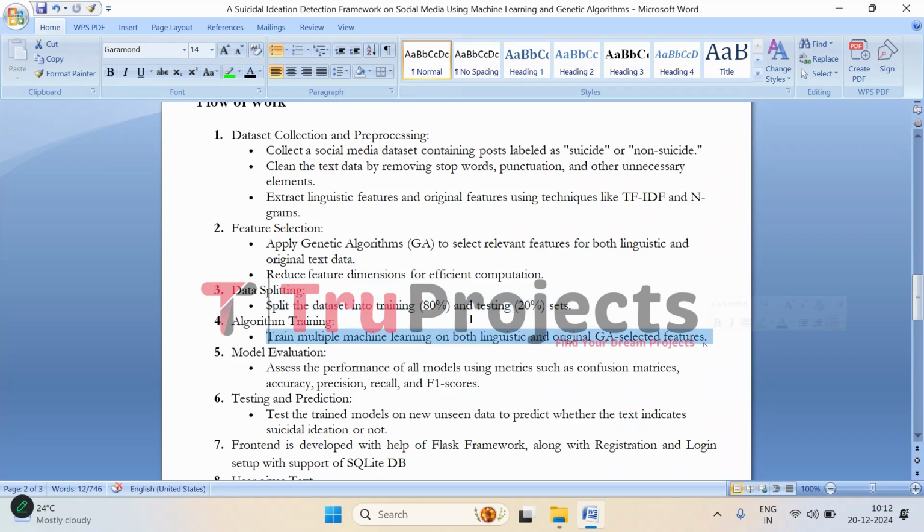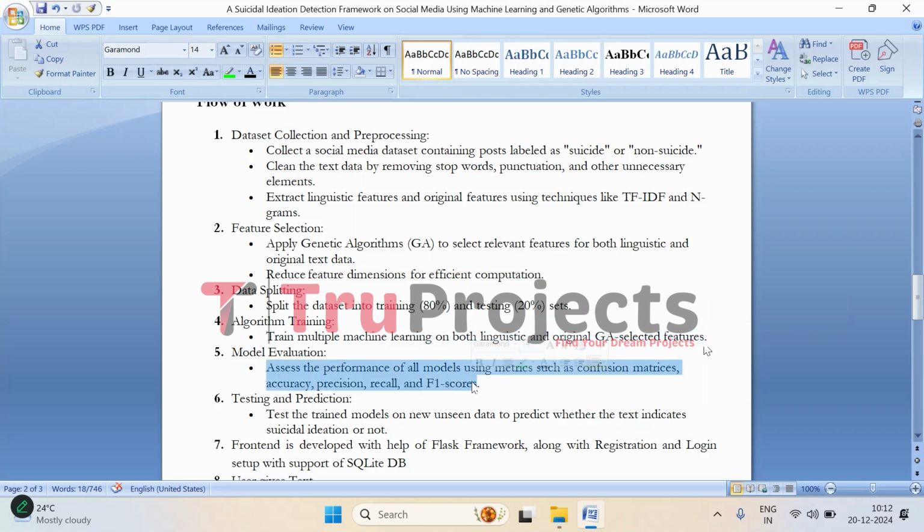Then comes the algorithm training part. Now we train multiple machine learning algorithms using the features selected through the genetic algorithm. These algorithms like random forest, naive Bayes, and others learn from the training data and figure out how to distinguish between posts that indicate suicidal ideation and those that don't. The goal is to create models that can make accurate predictions based on patterns they learn.